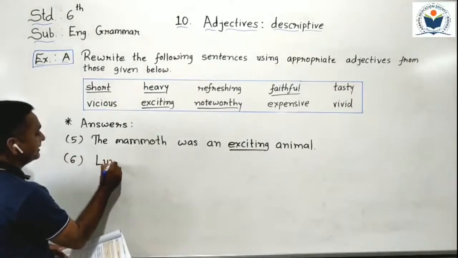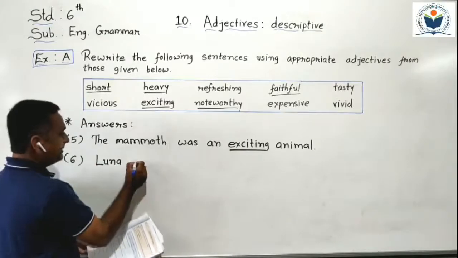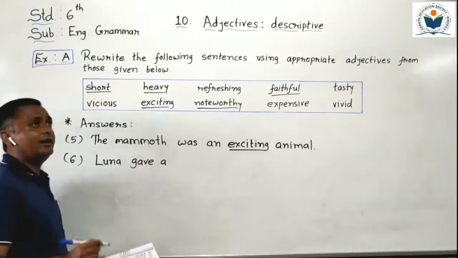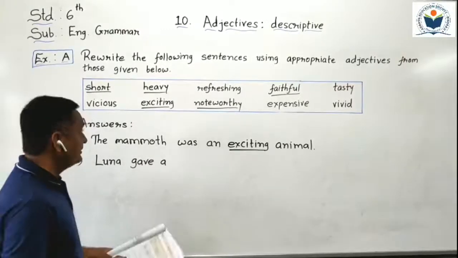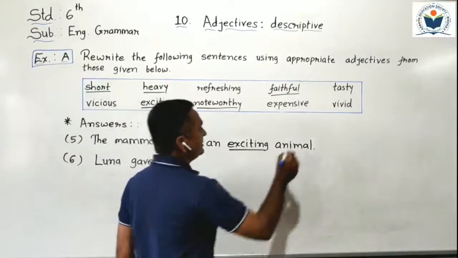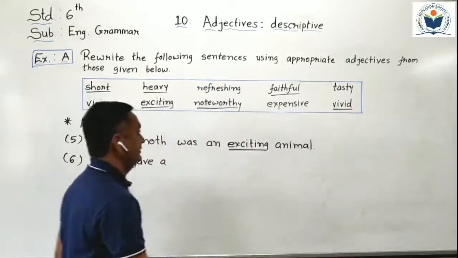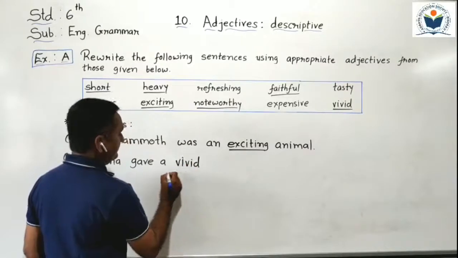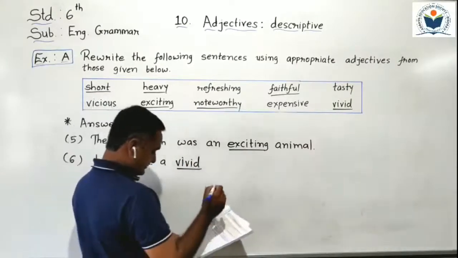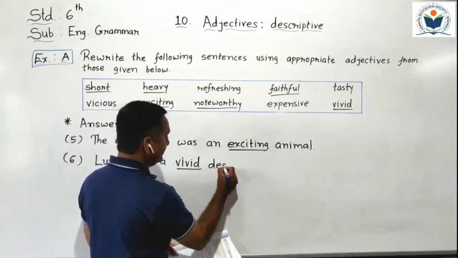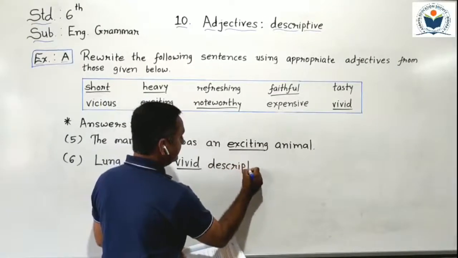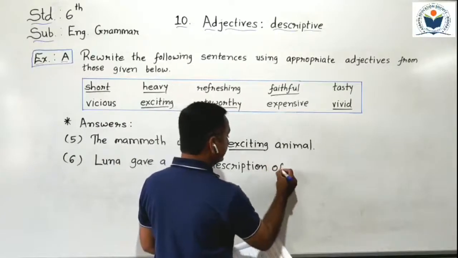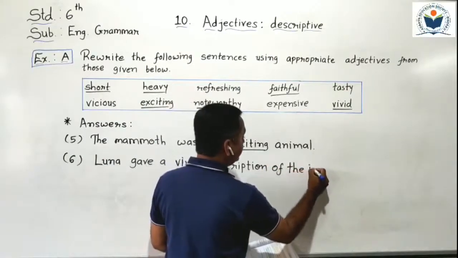Luna gave a description. Before description, I put the adjective vivid. Vivid description of the incident.